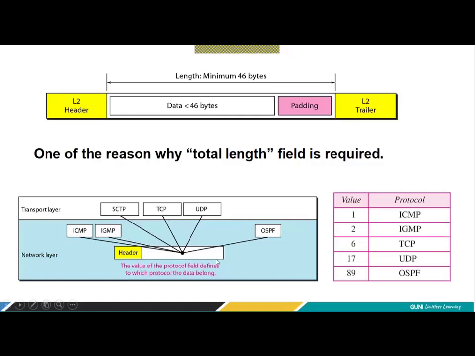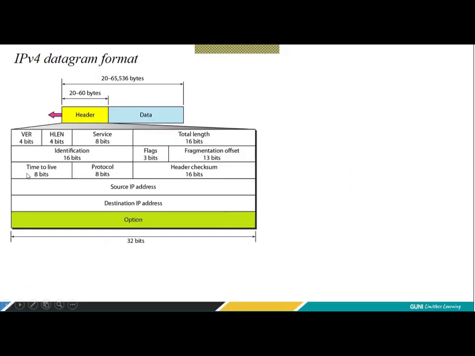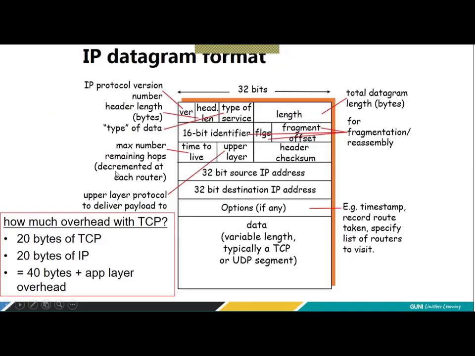Now, before I go with an example of fragmentation, one of the fields in the header was a field called upper layer protocol here. Upper layer protocol, 8 bits. Now, what comes in that protocol?